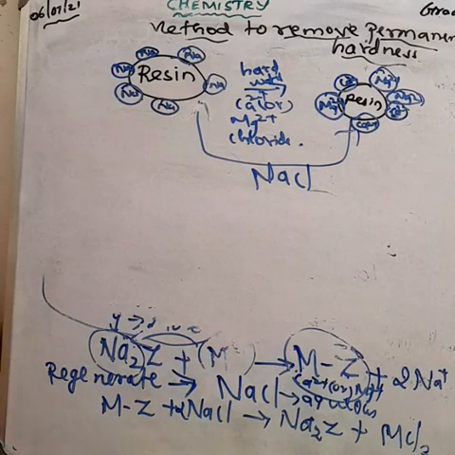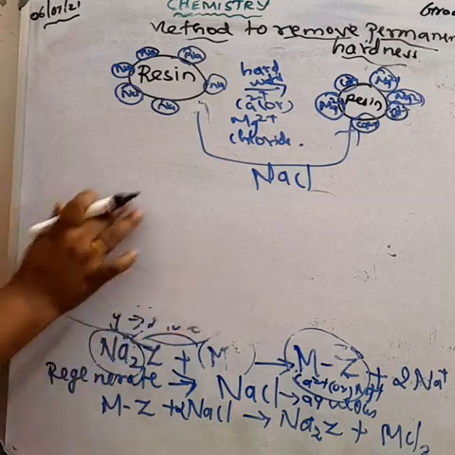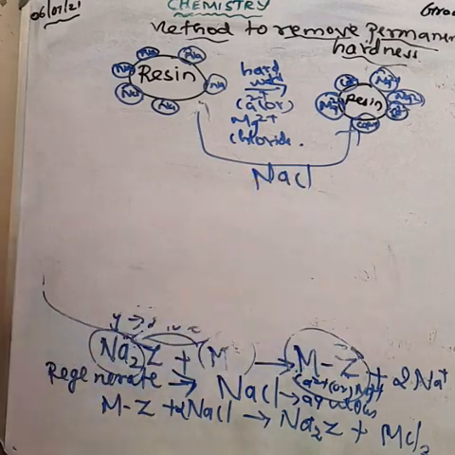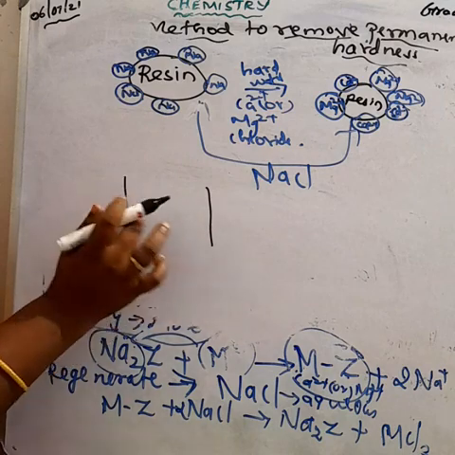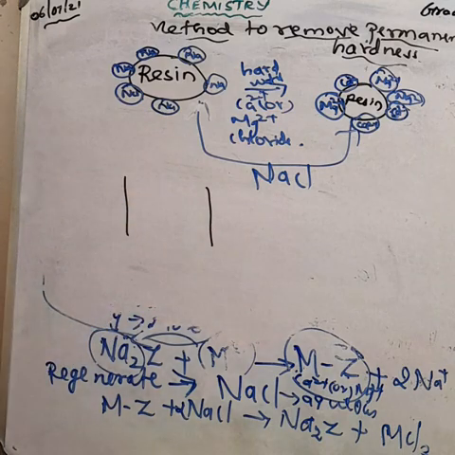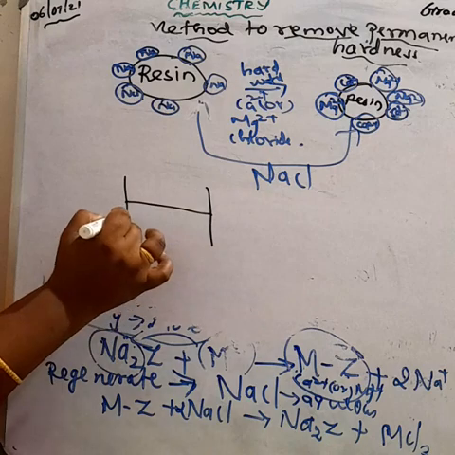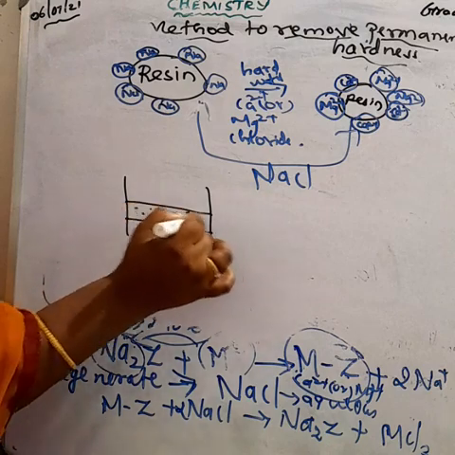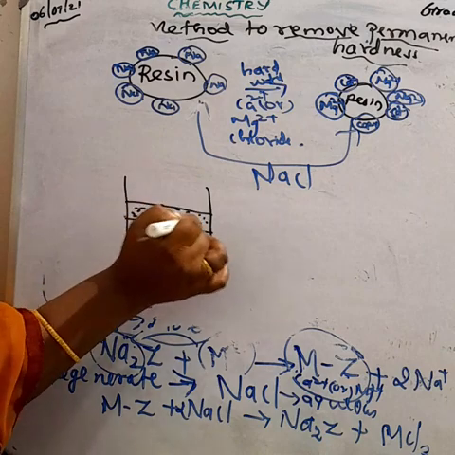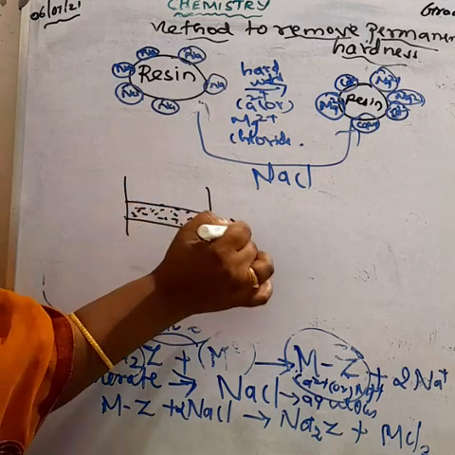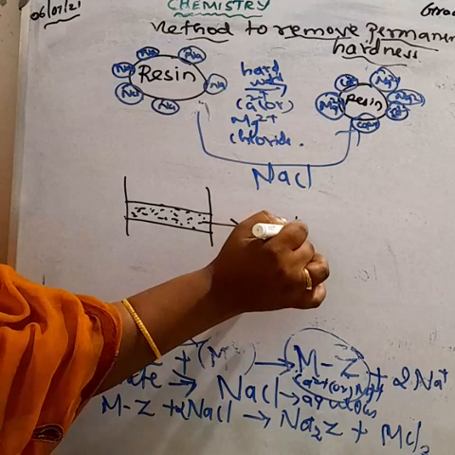Okay, this is one important method. So what is the method here? Ion exchange method. This is one of the zeolite beds. How can we remove hardness? We use the zeolite bed. This is a cylinder, and this cylinder contains the ion exchange resin, or zeolite bed. When we pass the hard water through